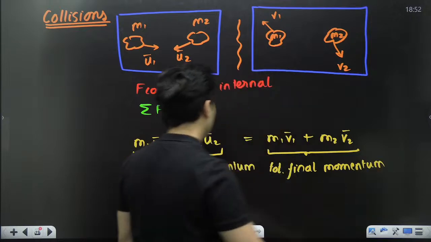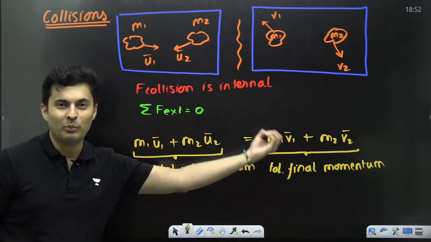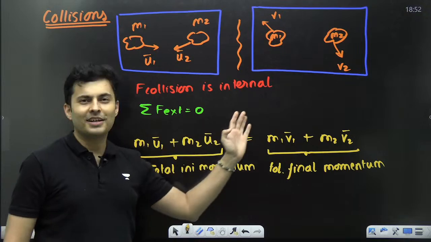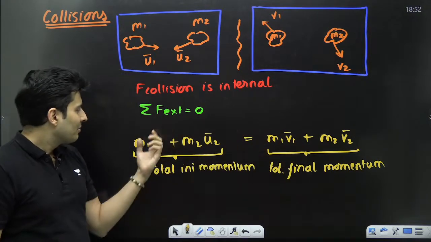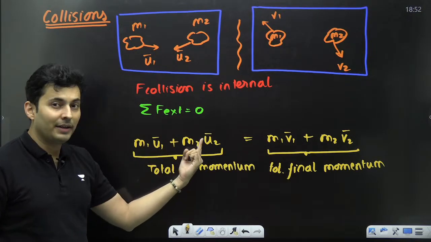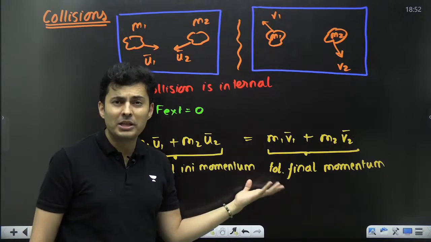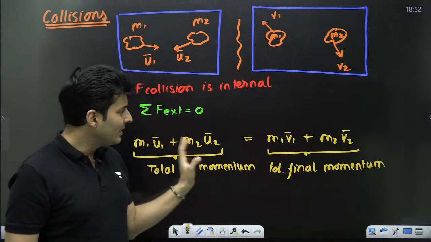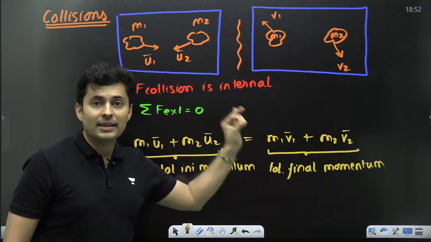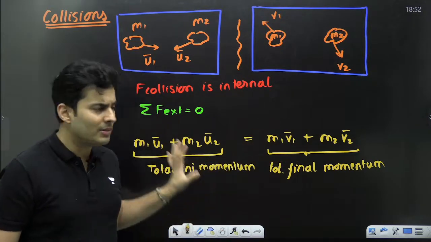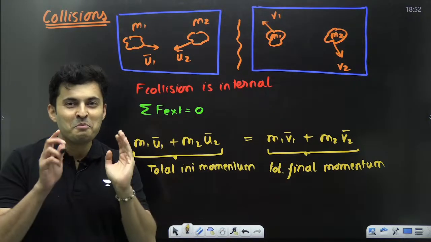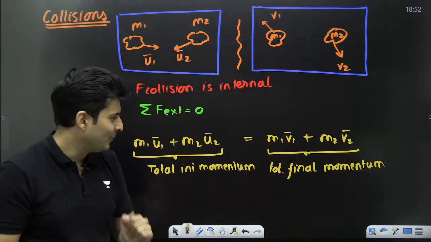Is that right? So this is your law of conservation of momentum. Obviously, these are sign sensitive. This could be positive, negative, maybe it is i cap, j cap. So many things are possible, right? So guys, these are basically sign sensitive equations. Be very, very careful.